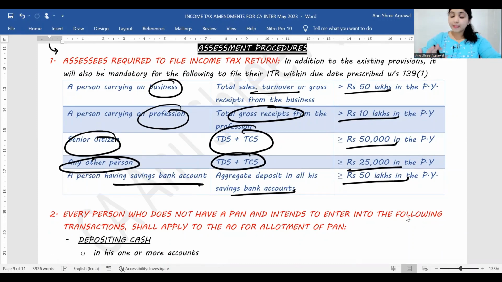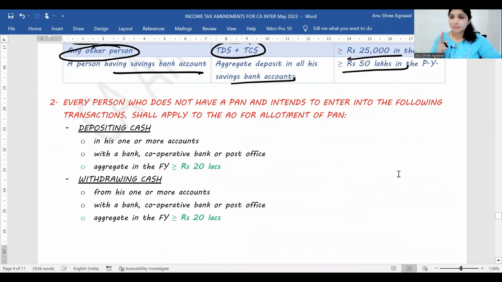First amendment clear? Now listen, I'll take you to the second amendment. The second amendment talks about situations where our assessee will require PAN. See, we already have several situations where our assessee needs a PAN. Like, for example, if your assessee's total income is more than basic exemption limit, he should have a PAN number. If the assessee's turnover from business is more than 5 lakhs, he needs a PAN number. So we already have several situations where our assessee has to make an application and get a PAN number allocated to him. Now we are learning some more situations where PAN is mandatory.